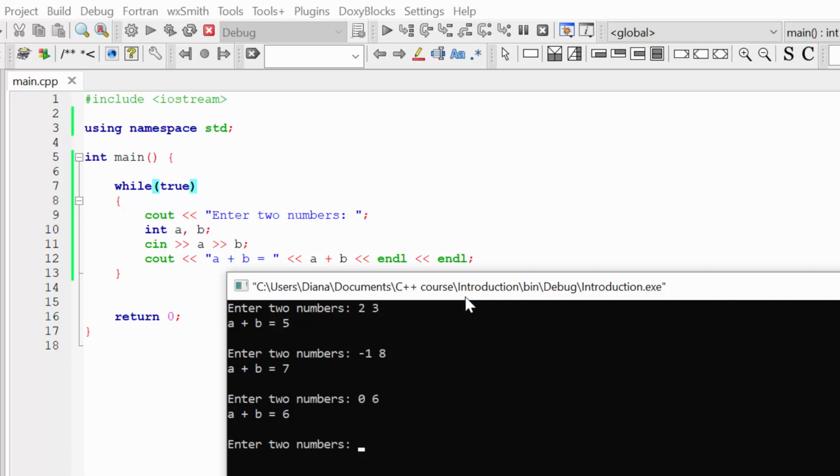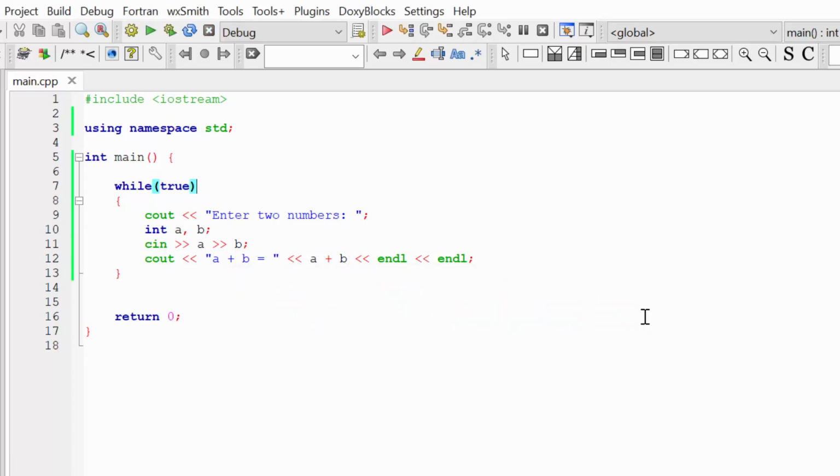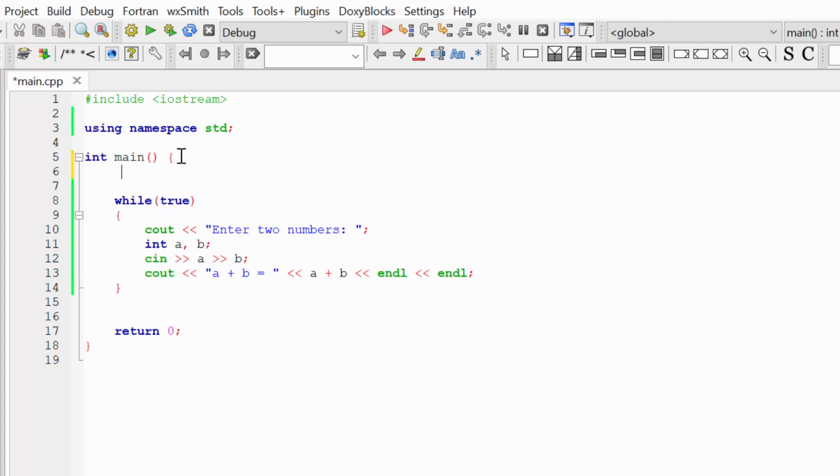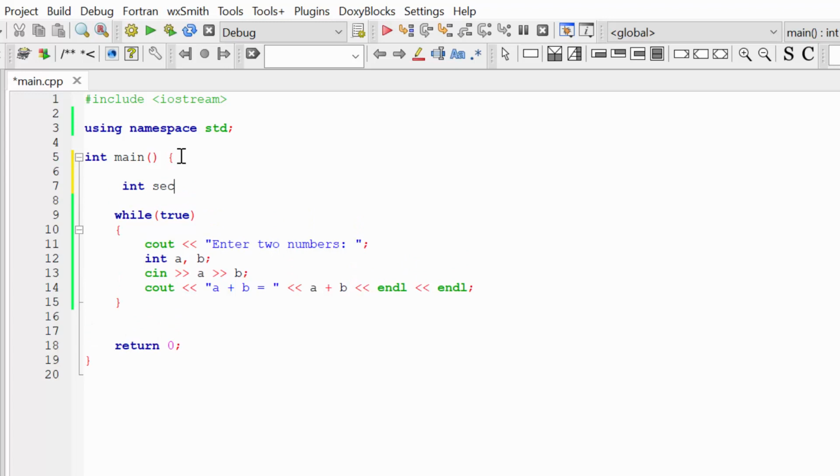So we can repeat this code in the loop again, again, again, and our program won't stop because we are in this infinite loop. So this infinite loop is of course very cool, but it's more useful to create loops that will be executed several times. Let's now, for example, create a program that will output to the terminal a countdown in seconds, from 5 to 0. For this purpose, I'm going to create a variable seconds, and seconds will be equal to 5.